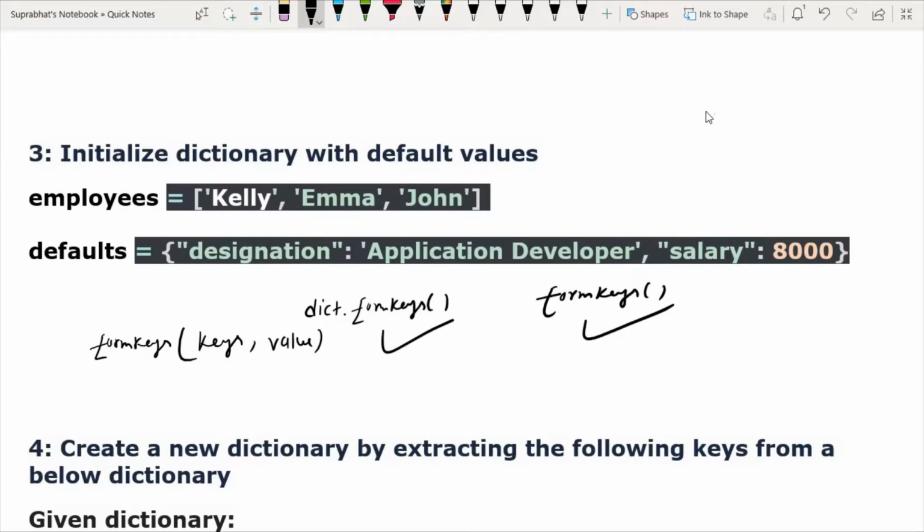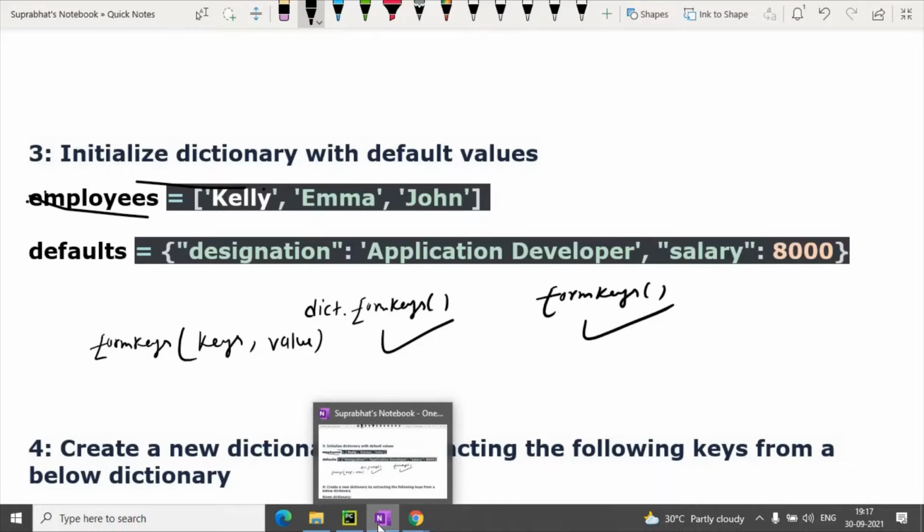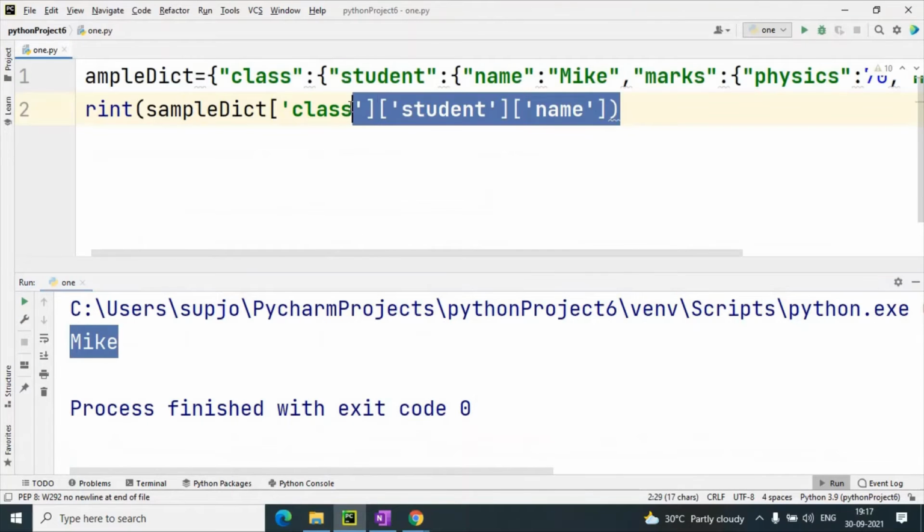I am doing the practical demonstration on that, so I am copying this so that you can understand. Or you can write it yourself.